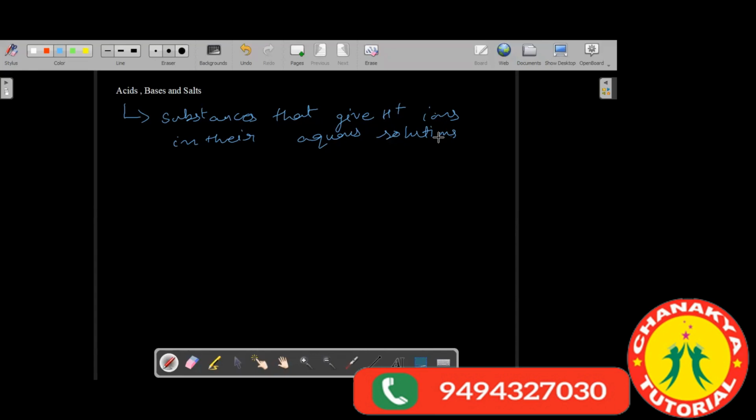Regarding the acids, you have the Bronsted and Lowry concept, the Arrhenius concept, and the Lewis concept. So different chemists define acids in different words. This very definition, that the substances that give H plus ions in their aqueous solutions will be called acids, is the Arrhenius concept of acids. A similar definition was given by Bronsted and Lowry also.